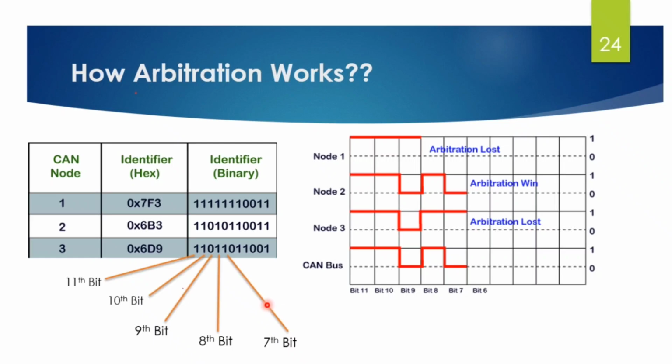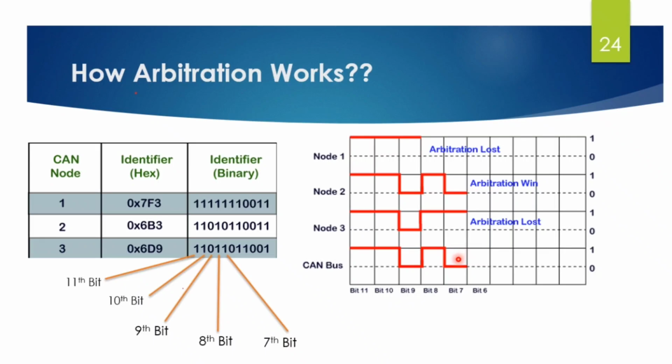Now if you see the 7th bit, node 2 has sent a dominant bit, while node 3 has sent a recessive bit, so the bus state will remain dominant.